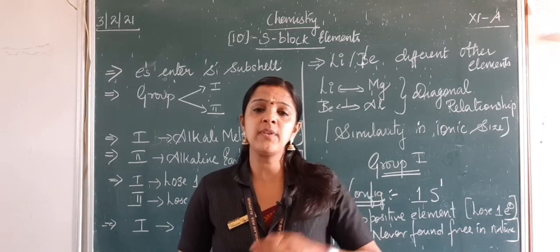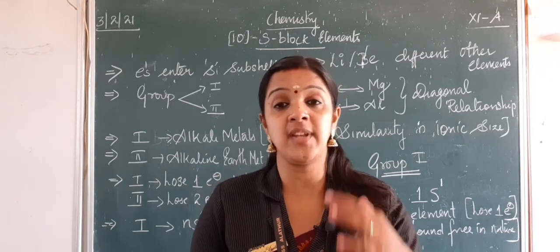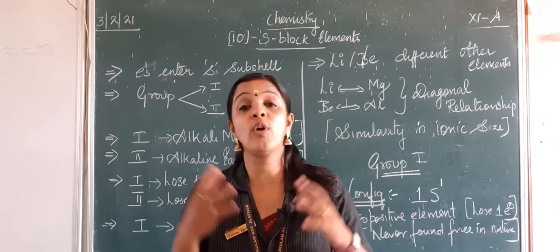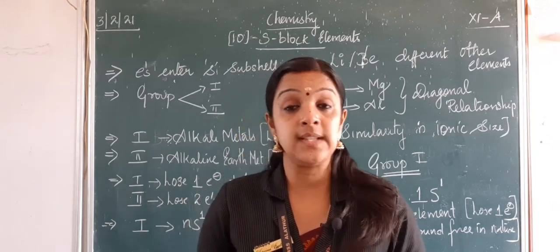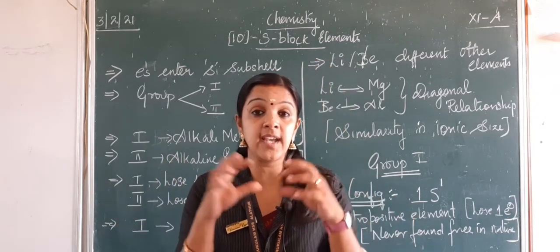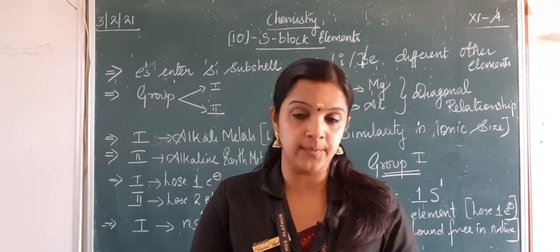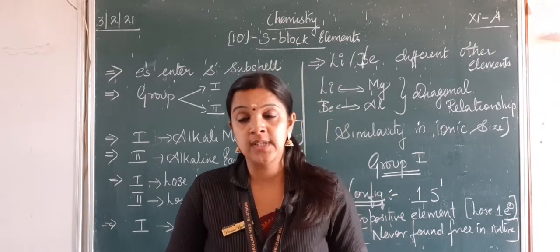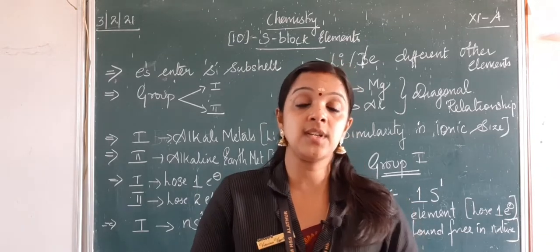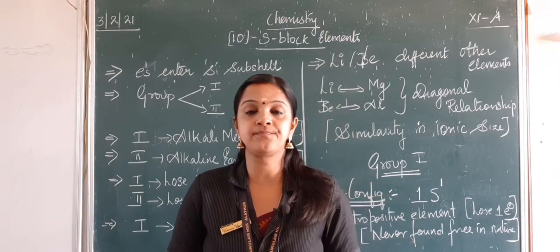So till now we have been learning about elements, their reactions, how they react with other elements, what happens to them, their properties. But these elements come under a particular block, a particular group. So here we are going to study in detail about S block elements.